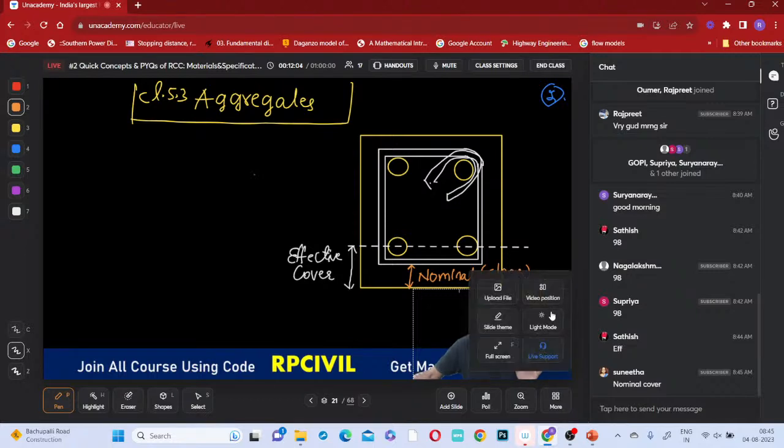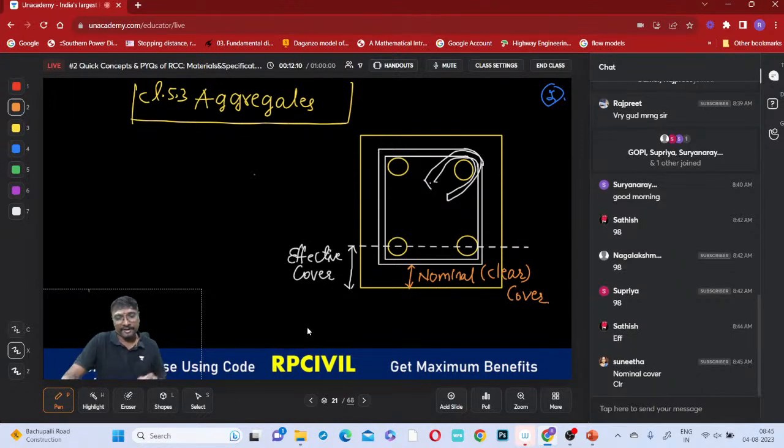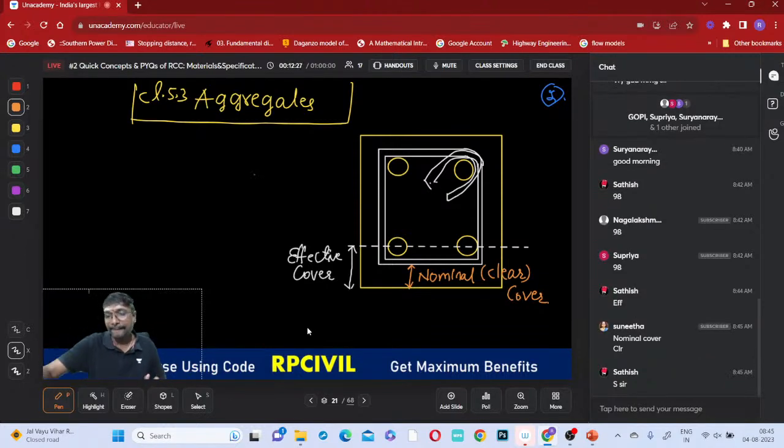Is it clear, everyone? The difference between this nominal cover and this effective cover. Have you understood the difference between effective cover and nominal cover? The difference between this nominal cover and effective cover is clear, everyone? All of you. Right? Clear?